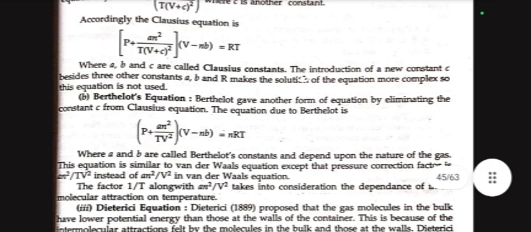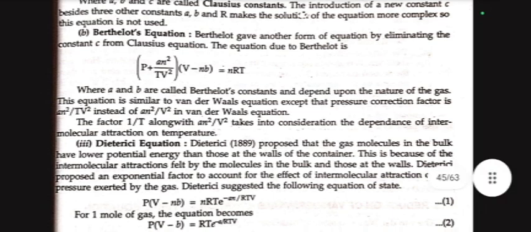Now, Berthelot's equation. Berthelot gave another form of equation by eliminating the constant c from the Clausius equation. The equation due to Berthelot is (P plus a n square upon T V square)(V minus nb) equal to nRT, where a and b are called Berthelot's constants and depend upon the nature of the gas.